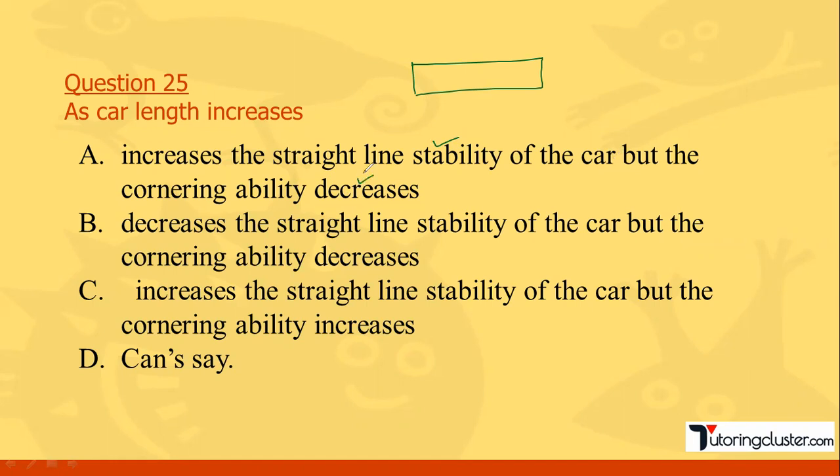If it is a longer car, stability will be more, but for turning or cornering we will face difficulty. If it is a small car, you can easily get through traffic, right? But there the stability will not be as much. So if car length is more, it increases the straight line stability but cornering ability decreases. So A is correct.